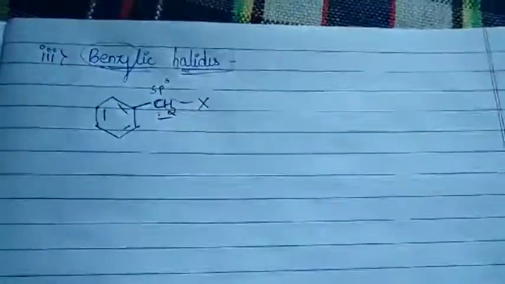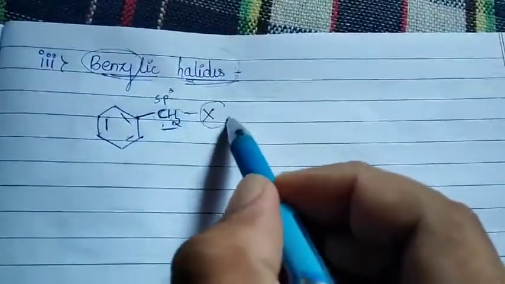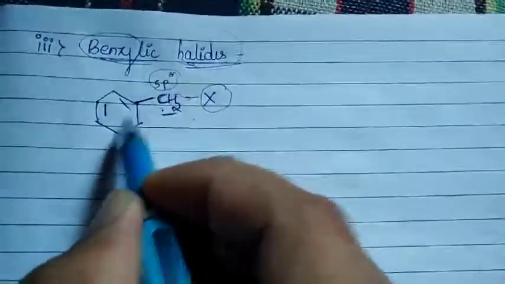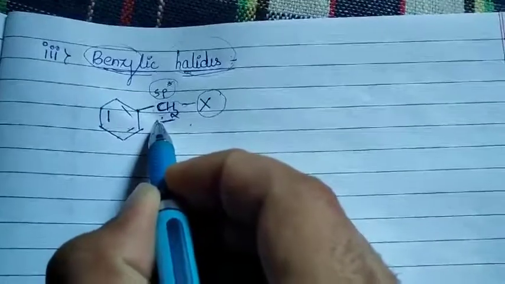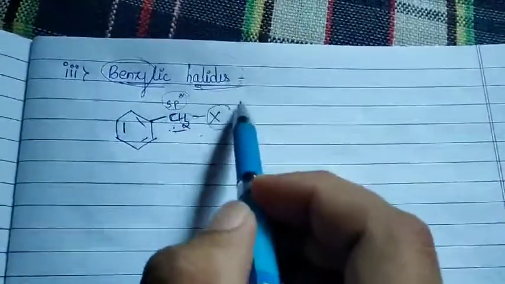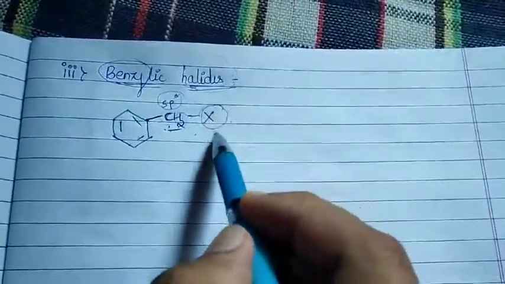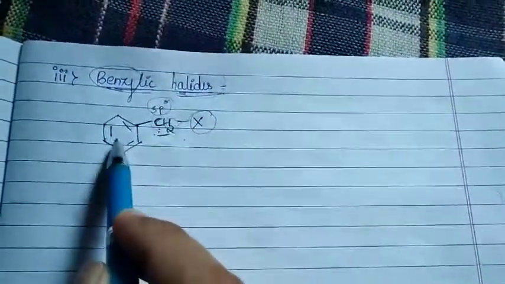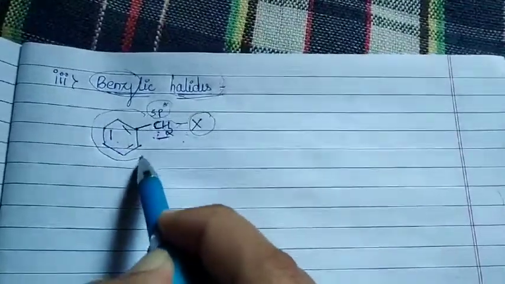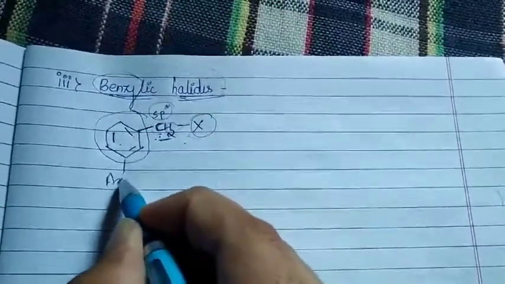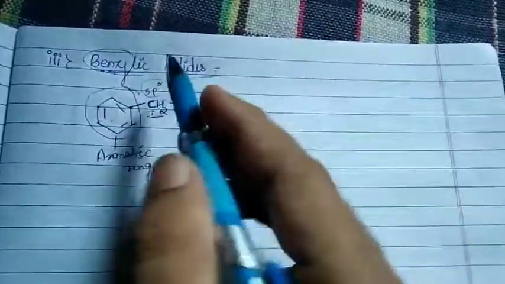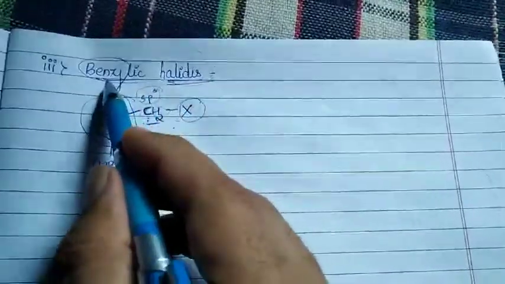That is this substituent. So this substituent's carbon will be sp3 hybridized. So whenever halogen is attached to such an sp3 hybridized carbon, which is next to our aromatic ring, once again I am repeating, the compound in which the halogen group is attached to the sp3 hybridized carbon, which is next to our aromatic ring, such compounds are called your benzylic halides.